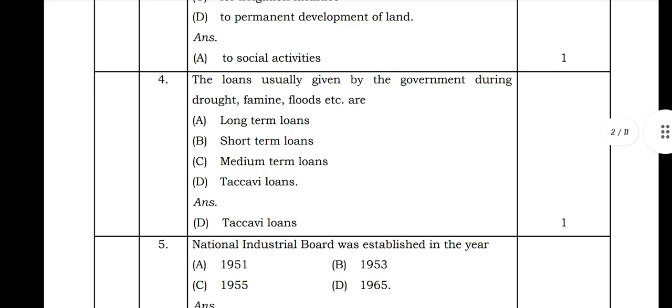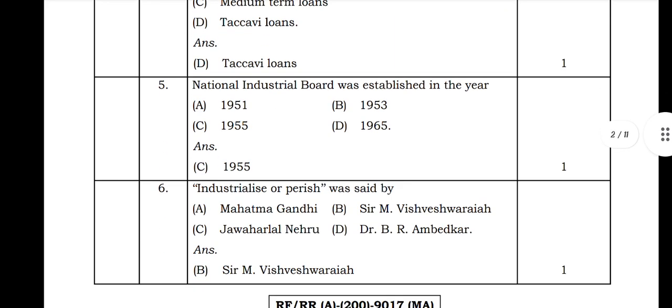Next, the fourth question they asked is: the loans usually given by the government during drought, famine, floods, etc. are long-term loans, short-term loans, medium-term loans, or takeaway loans. So the loans usually given by the government during drought, famine, floods, etc. are takeaway loans. The fifth question they asked is: National Industrial Board was established in the year 1951, 1953, 1955 or 1965. So the National Industrial Board was established in the year 1955.